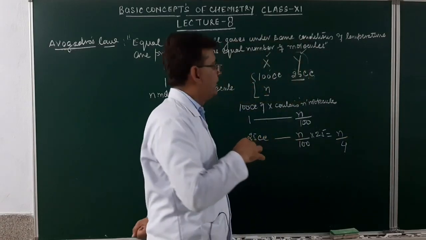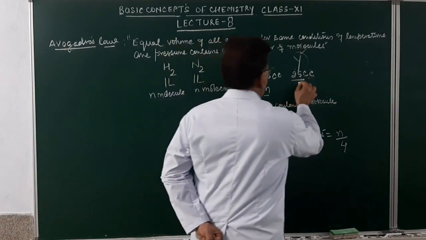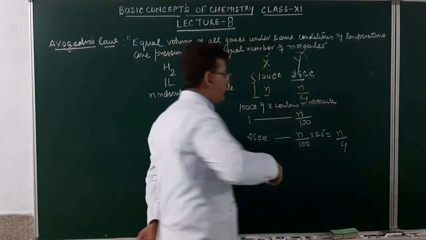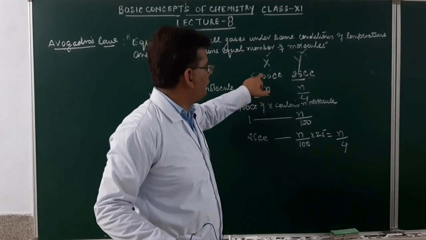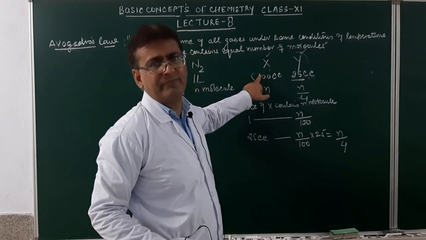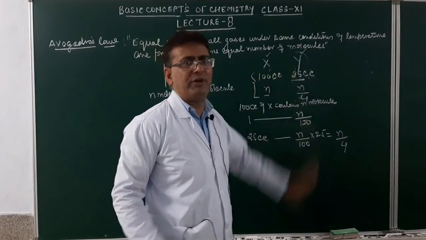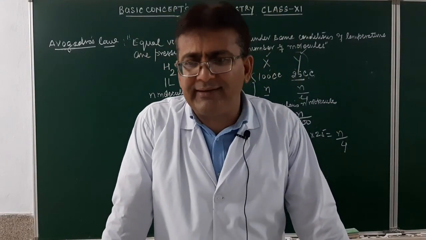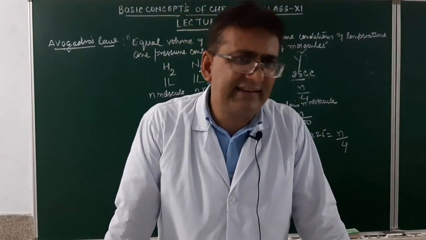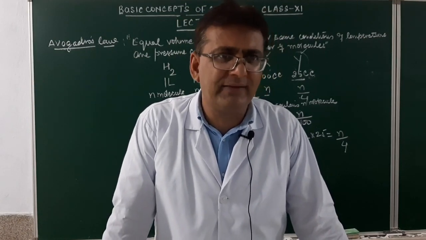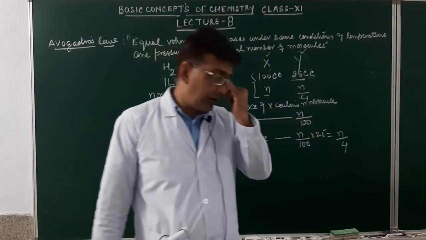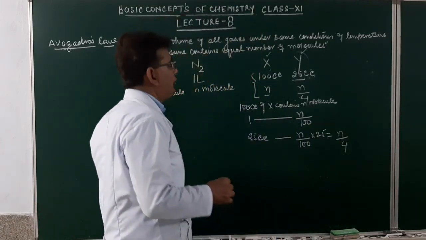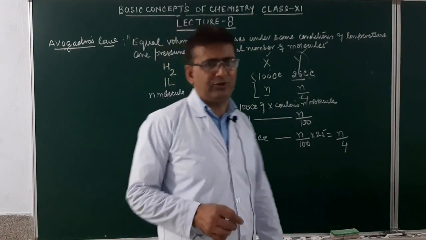Am I clear? So in this case, how many molecules will be present? N by 4. How do I know? I calculated the number of molecules present in 25 cc of X. Since in that case the volume becomes the same, the number of molecules will also be the same. So when the volumes are the same, the number of molecules will also be the same. So equal volume of all gases under the same condition of temperature and pressure contain equal number of molecules. I think you must have understood. This was done with you in class 10th also.